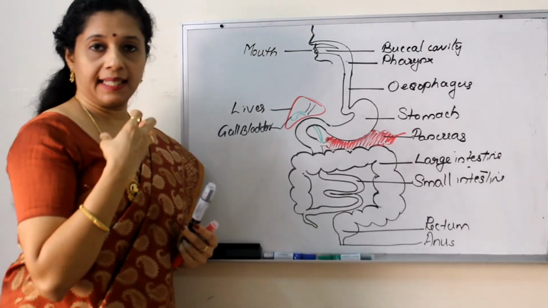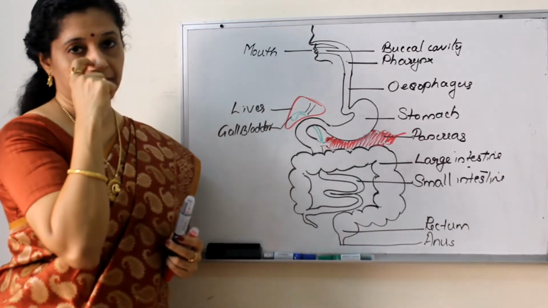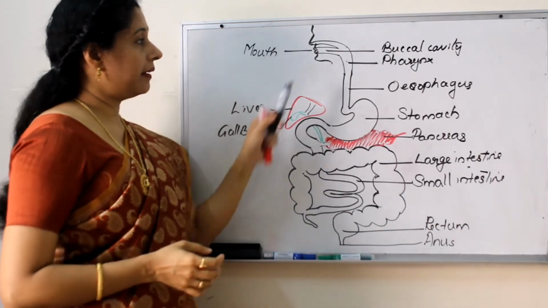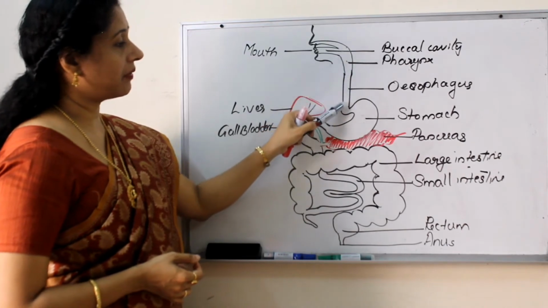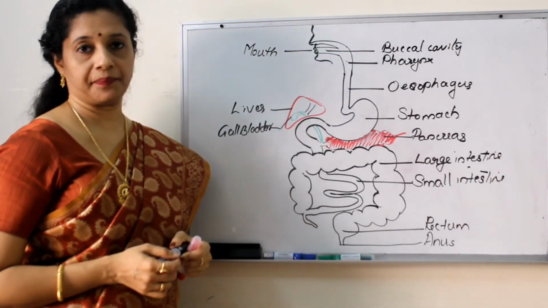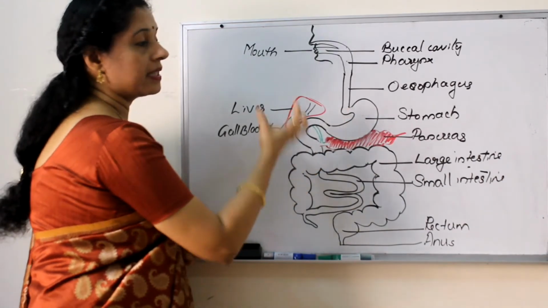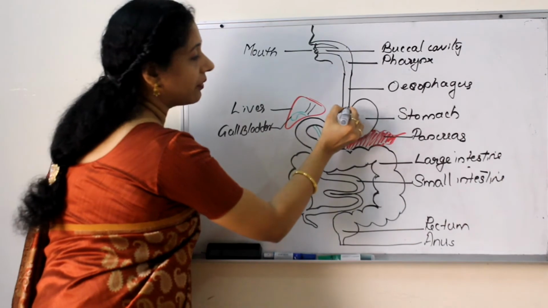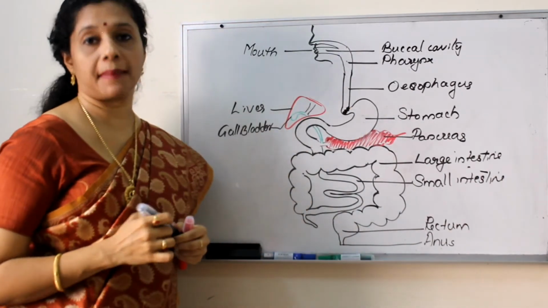Okay, so now let us see how the food is passing through the system. The food we are taking in, it is through the mouth. It reaches the buccal cavity. Inside the buccal cavity we have teeth and tongue. Then the food will come down to the pharynx. It will come to the esophagus, will enter into the stomach. Now, when it is coming here, it is not that directly the food is entering into the stomach. There is a kind of muscle called a sphincter muscle.